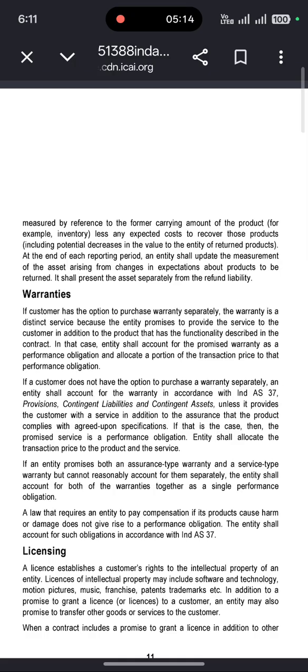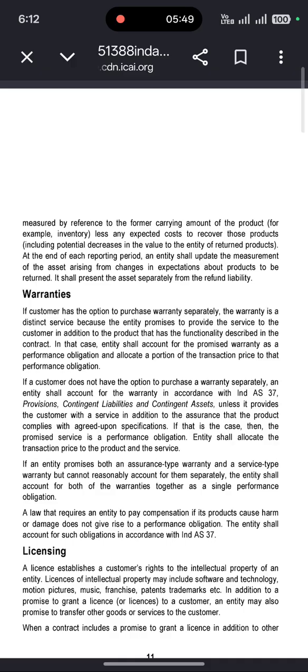If a customer does not have the option to purchase the warranty separately, an entity shall account for the warranty in accordance with Ind AS 37, Provisions, Contingent Liabilities and Contingent Assets, unless it provides the customer with a service in addition to the assurance that the product complies with the agreed-upon specification. If that is the case, then the promised service is a performance obligation, and the entity shall allocate the transaction price to the product and the service.